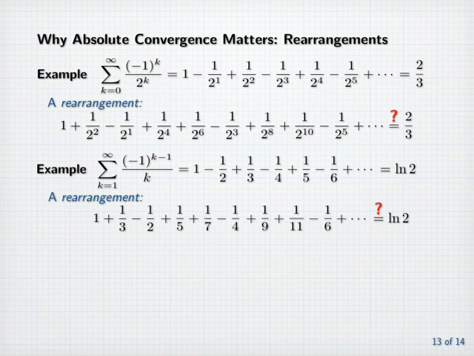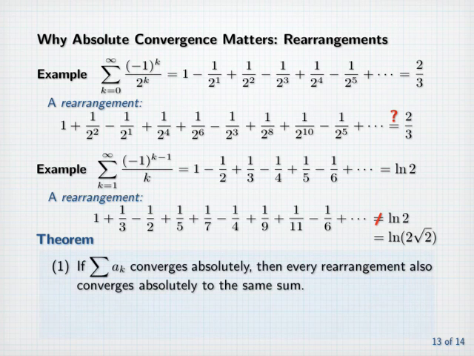It turns out that this rearrangement does in fact sum to a different number, the natural log of 2 times root 2. So it is possible to rearrange a convergent infinite series and get a different sum. We have the following theorem on rearrangements of series. 1. If the sum of a_k converges absolutely, then every rearrangement of that series also converges absolutely to the same sum. Note that this tells us that the rearrangement in the first example above does in fact sum to 2/3.